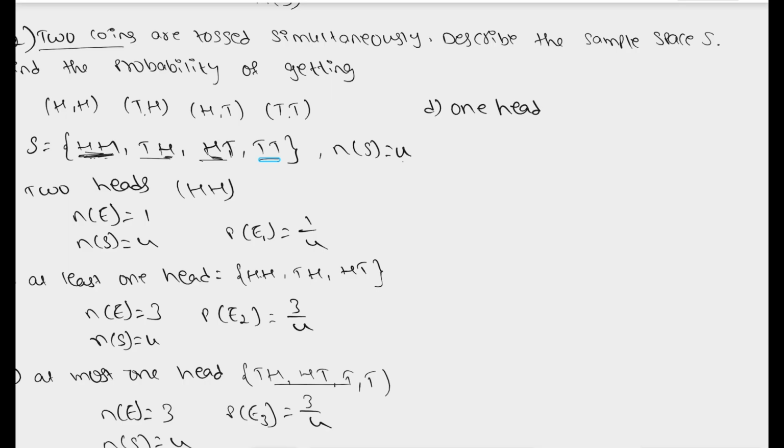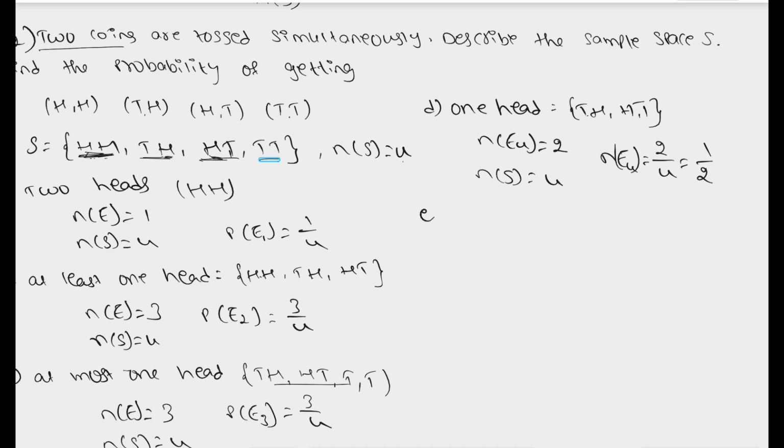Exactly one head, not zero or else not even two. Exactly one head. Here we have two heads, one head, here zero heads. So here we'll be having tails and heads or else heads and tails. So what are our favorable outcomes? 1 and 2. And our total outcomes are 4. Thus, the probability of this, our fourth event, right? So favorable outcomes by total outcomes, which is equal to 1 by 2. And our fourth one is the probability of getting no heads. No heads means not even a single head.